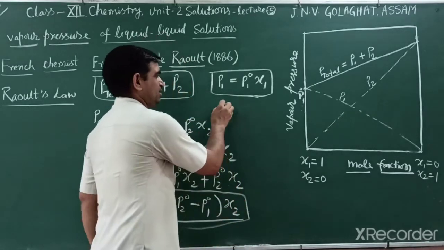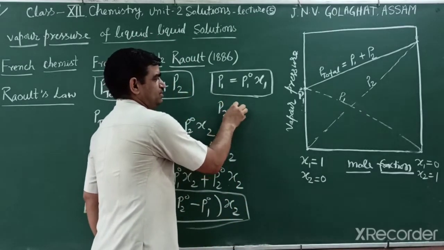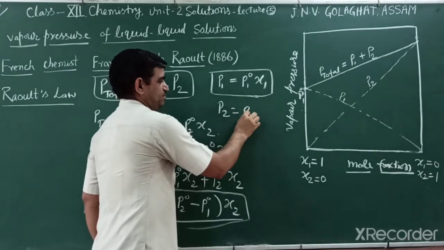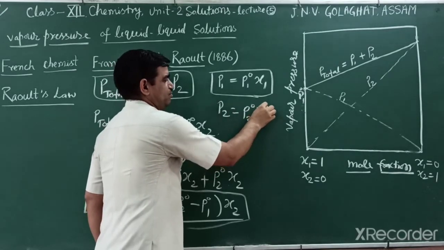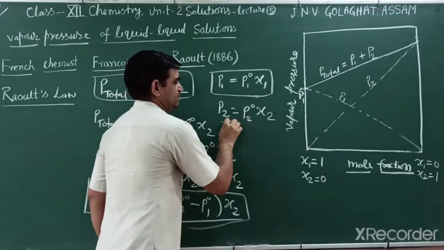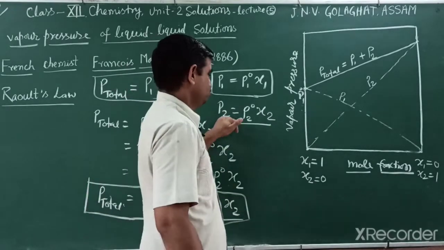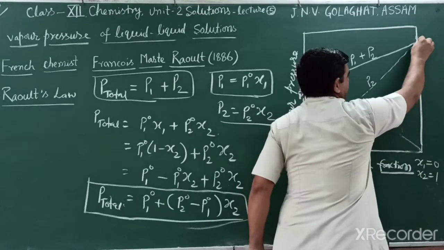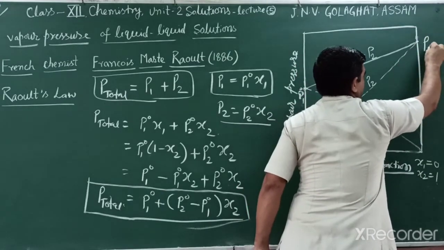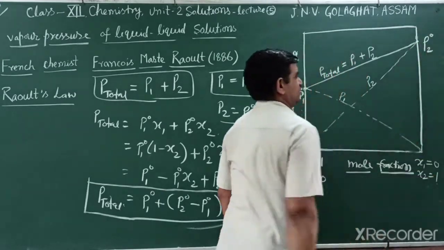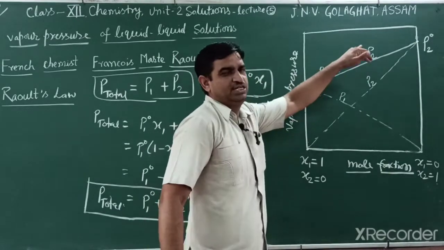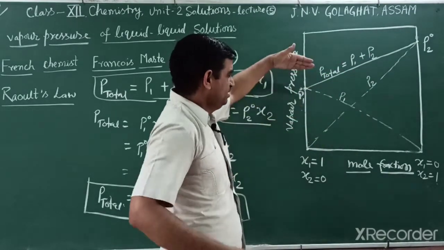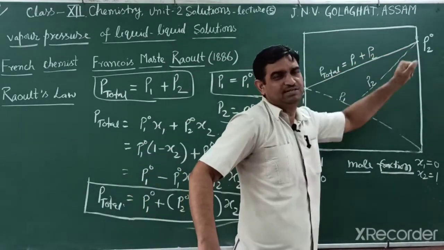If you write another, P2 is equal to the pure vapor pressure of the second component times the mole fraction of the second component, this way. So in this, when the mole fraction of the component is 1, that is the maximum. This one is the pure vapor pressure of the second component. So students, when you observe that one is lower and the other is higher, what is the reason?